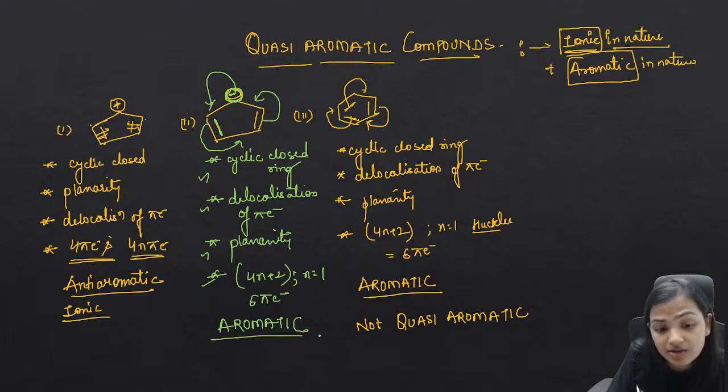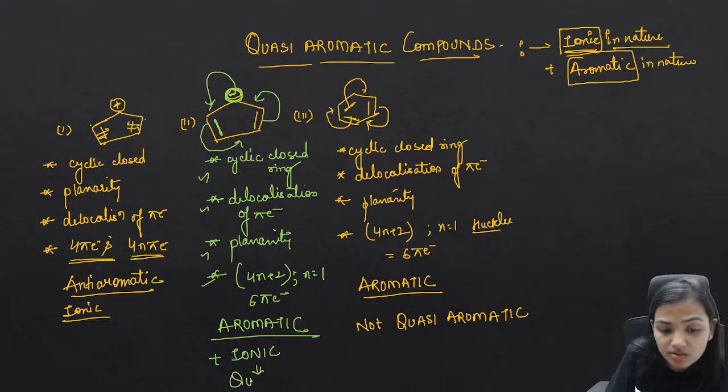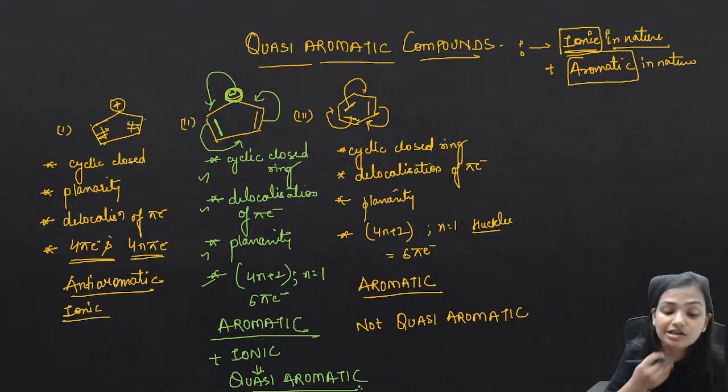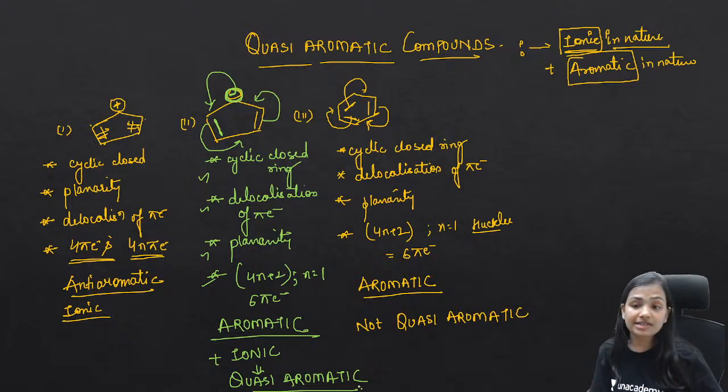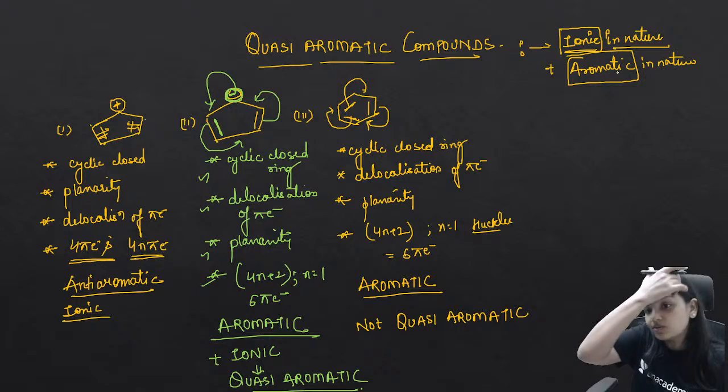Now guys, this is aromatic plus ionic. So a compound which is aromatic as well as ionic is said to be quasi aromatic. Are you getting my point? So what I just said is any compound which is ionic in nature as well as aromatic in nature is said to be quasi aromatic.